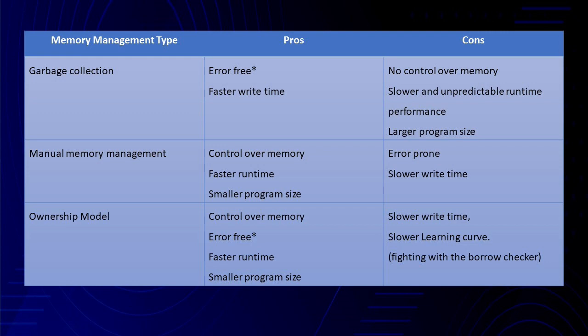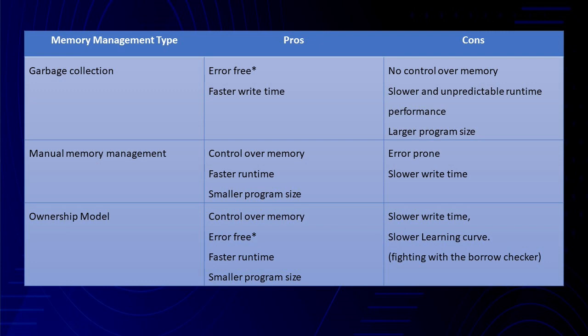First, garbage collection. The pros of garbage collection are that it's error free because it's done by automatic routines, and it has faster write time, whereas some of the disadvantages are there's no control over memory, slower and unpredictable runtime performance, and it leads to larger program size.